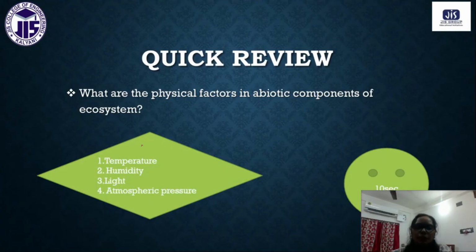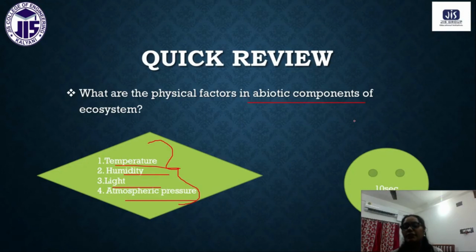These are some of the physical factors that we have: temperature, humidity, light and atmospheric pressure. These four physical factors belong to the abiotic components. Generally, there are three classifications of abiotic components: physical factors, inorganic substances, and organic substances.